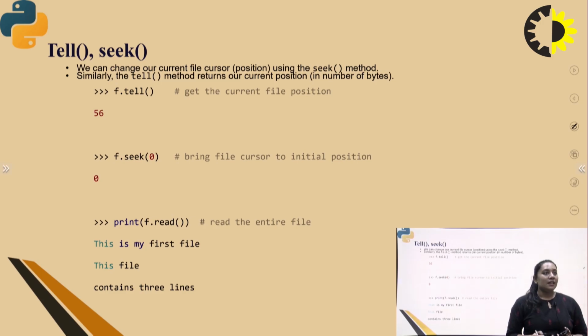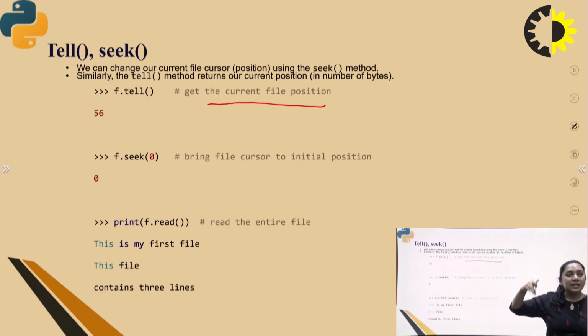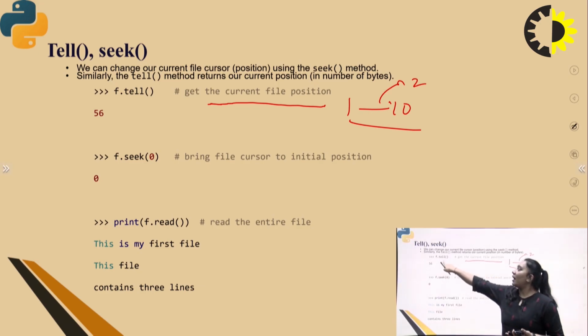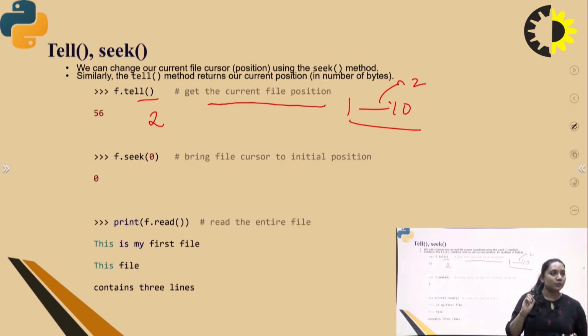Next is the tell function and the seek function. The seek function is used to change the current file cursor position, and the tell method returns the current position of the file in the Python programming language. For example, if you put f.tell, it gives you the current position of the file. For example, if you are on page number 2, the f.tell output will give you 2. Okay, understood.